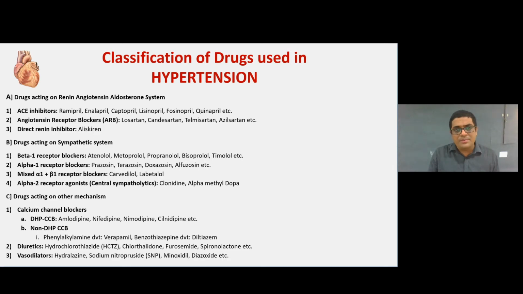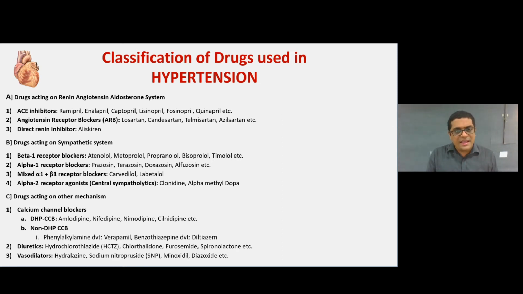Angiotensin receptor blockers, ARB, are losartan, candesartan, telmisartan and azilsartan. So all sartans are classified as ARB, angiotensin receptor blockers, and all prils are classified as ACE inhibitor drugs. The direct renin inhibitor is aliskiren.